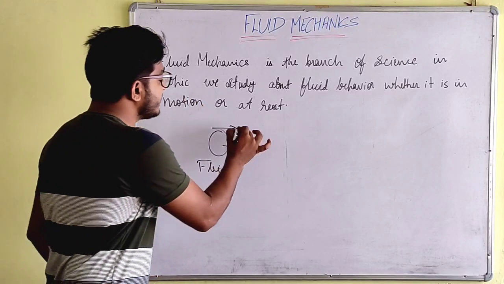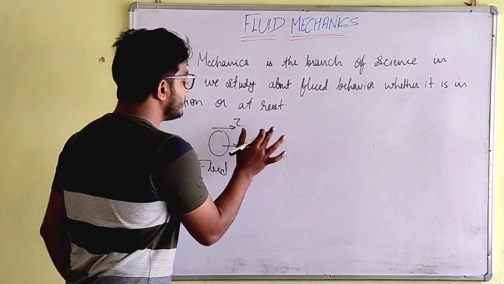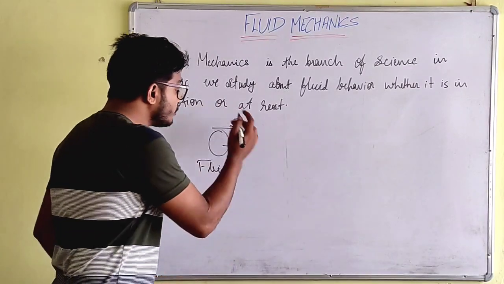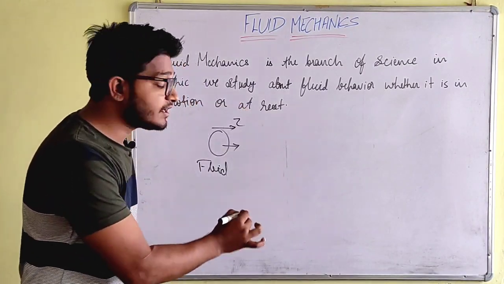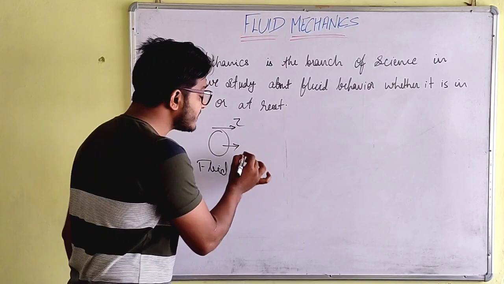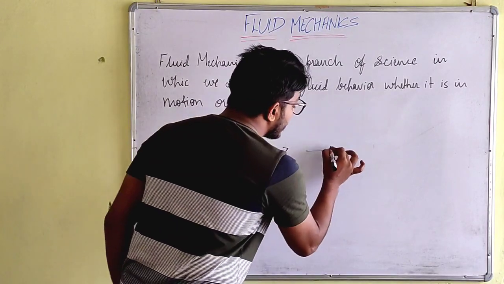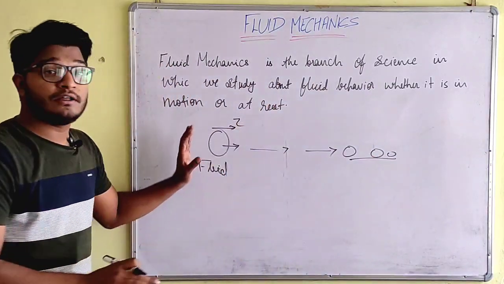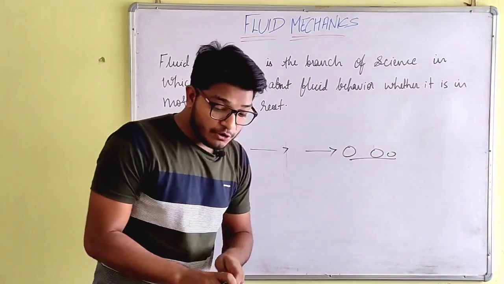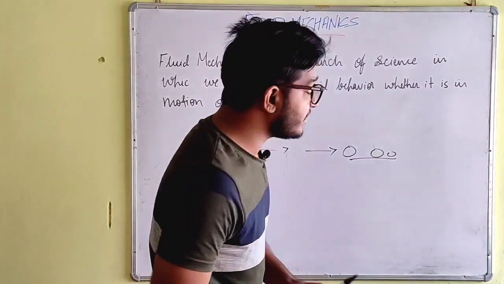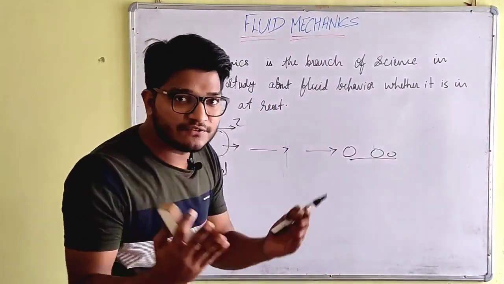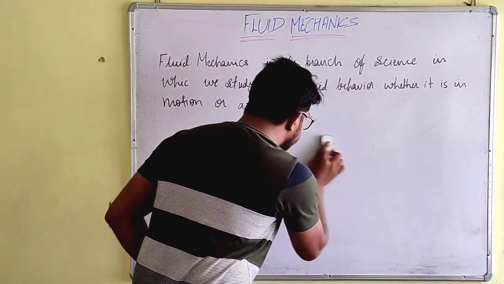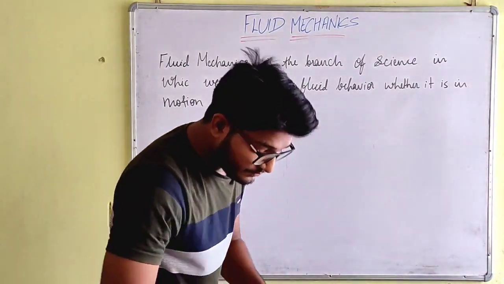Look, let's take this is the shear force. We are taking that here the shear force is acting on it. So if the shear force is acting here, then because of the action of this shear force, it will flow and move ahead in the forward direction. So this is called fluid. Now we have another term: if it flows, then what is flow? So now let's understand what is flow here.